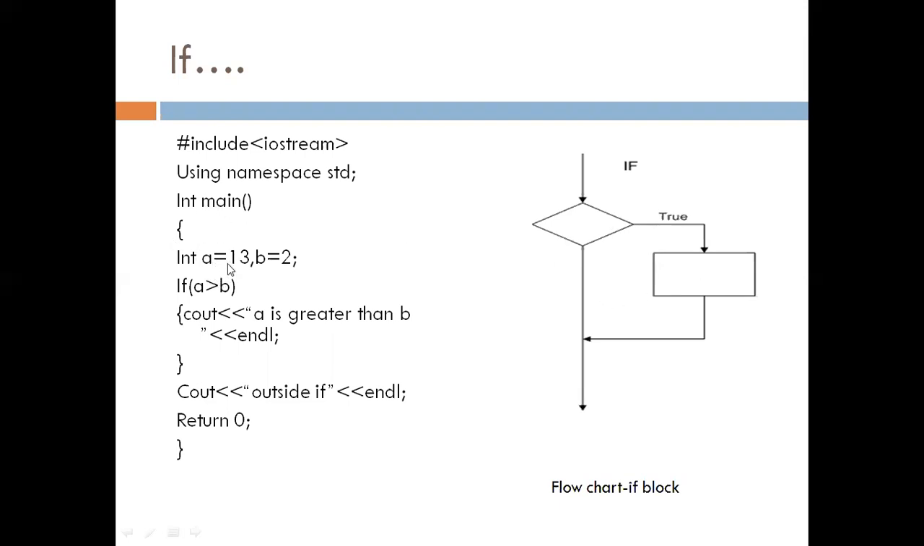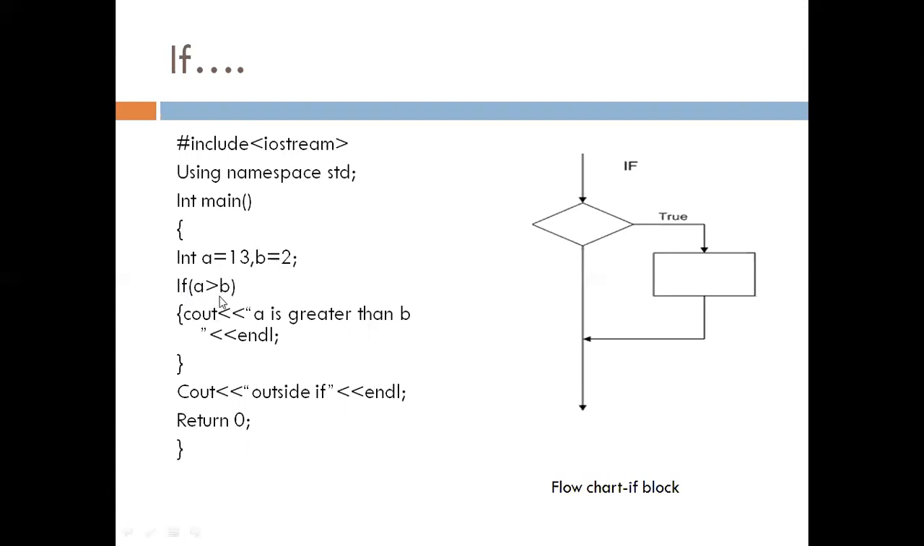Here in a main function, I declare two variables and initialize variable a with value 13 and b variable with value 2. Here I use if statement, if, and the condition is a greater than b. It means this expression get evaluated first. So here I use a relational operator. So a greater than b. So here value of a is 13, value of b is 2. So value of a is greater than b. It means this expression gives result that is true. So if this condition is true, then and then only this block get executed.